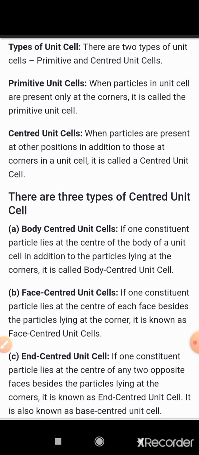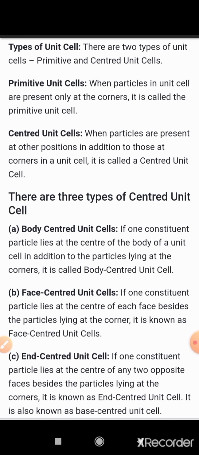In a centered unit cell, all the corners are occupied by particles, but in addition to that, one or more particles are present at another position in the unit cell, other than the corners. That is known as a centered unit cell.